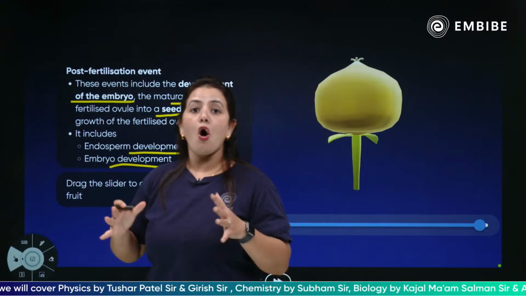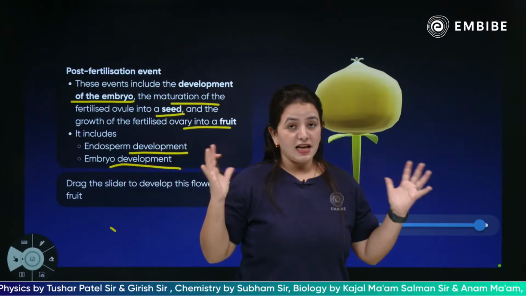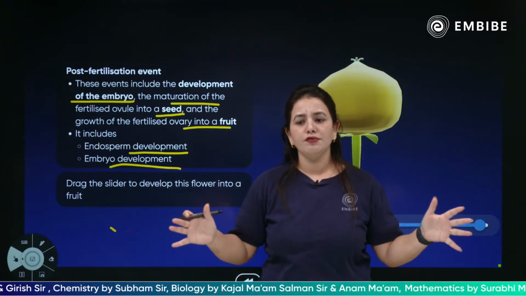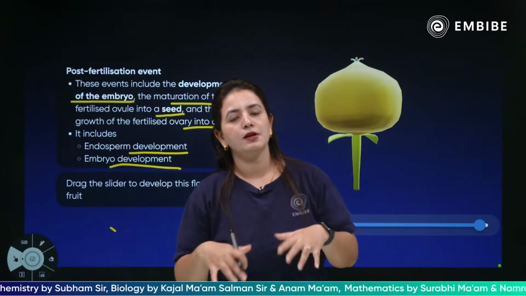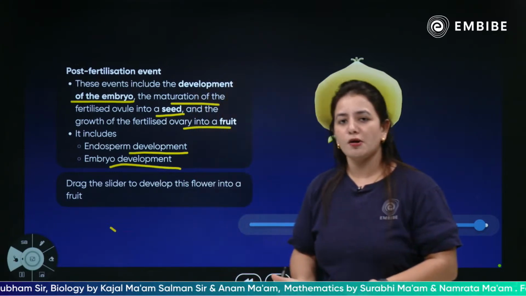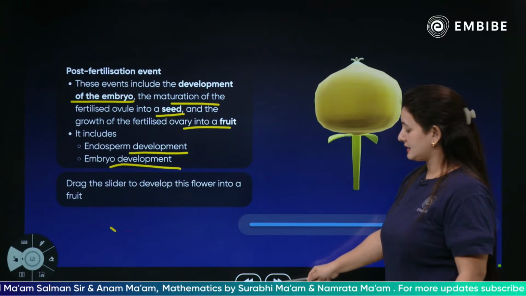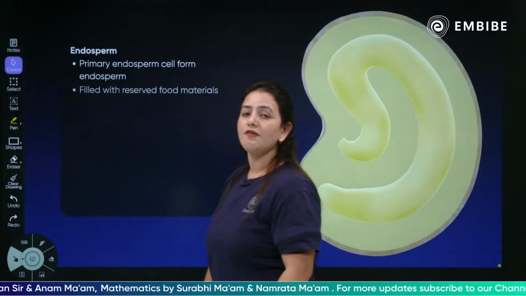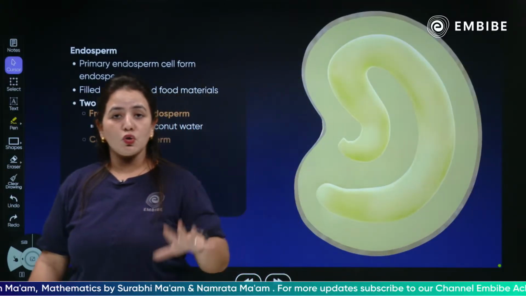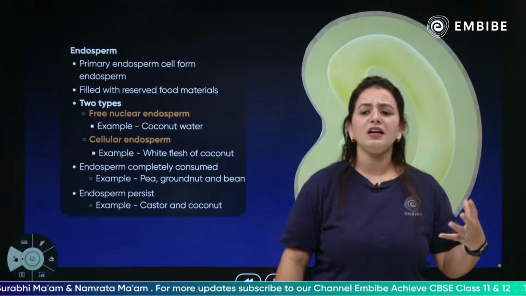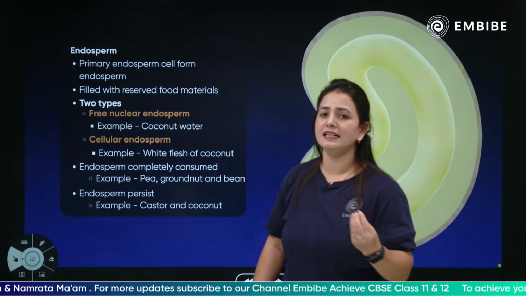So this is how all the accessory floral parts, calyx and corolla, will fall off, and the whole female reproductive part will undergo a different kind of formation. Let's see what happens next. We have an endosperm. All of you know that there is an endosperm which is a result of a triple fusion. So what is this endosperm doing inside the seed?